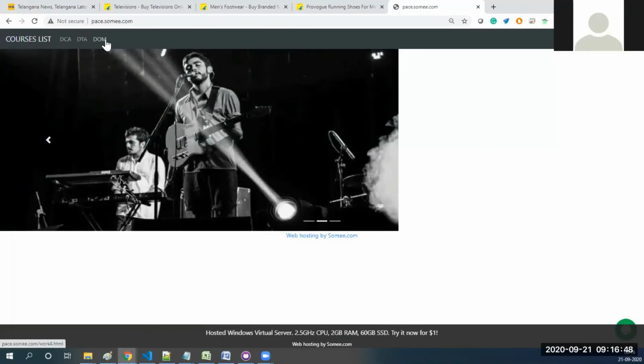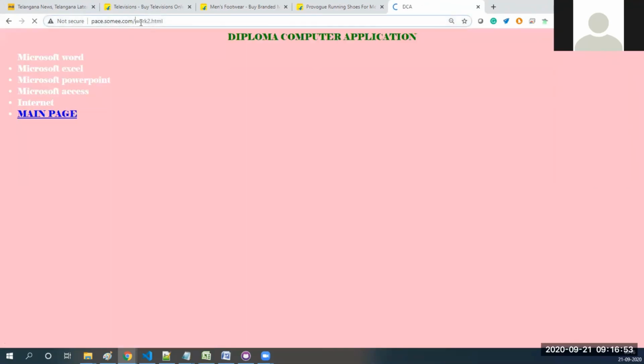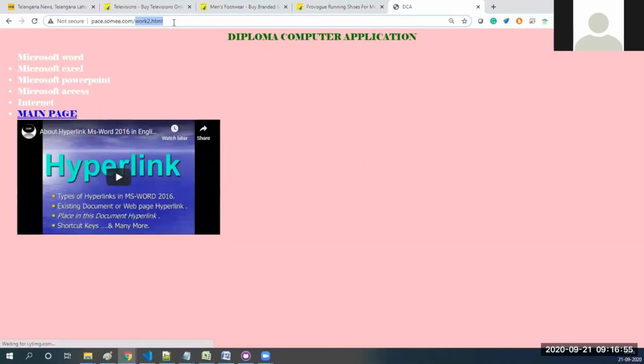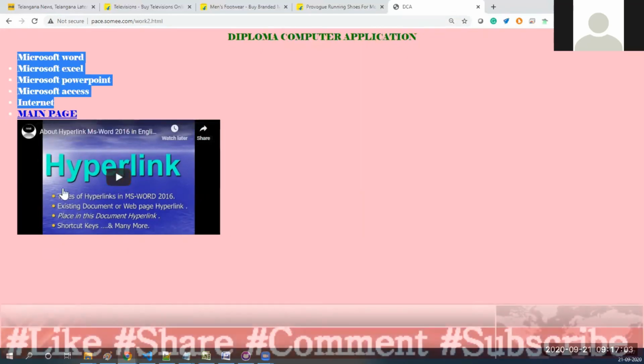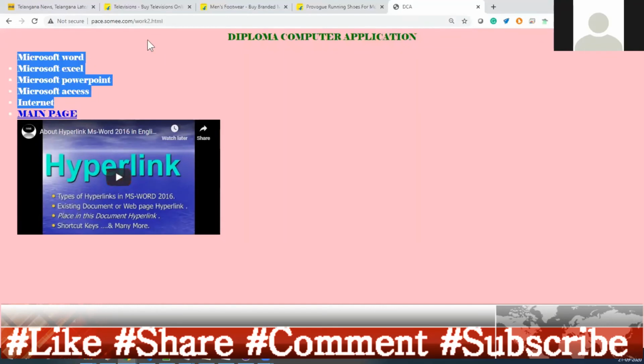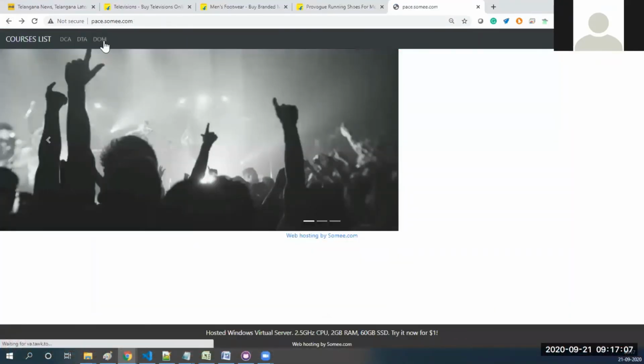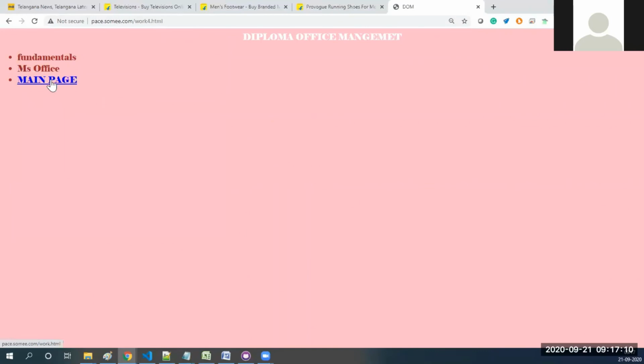And they maintain some hyperlinks. For example, if they click on this here, it will show it is going to some other web page. There they maintain some kind of information and some kind of data, a YouTube video. And in the same way, see again, now from their website we are navigating to work4.html. When I click on main page, it is going to the main page.